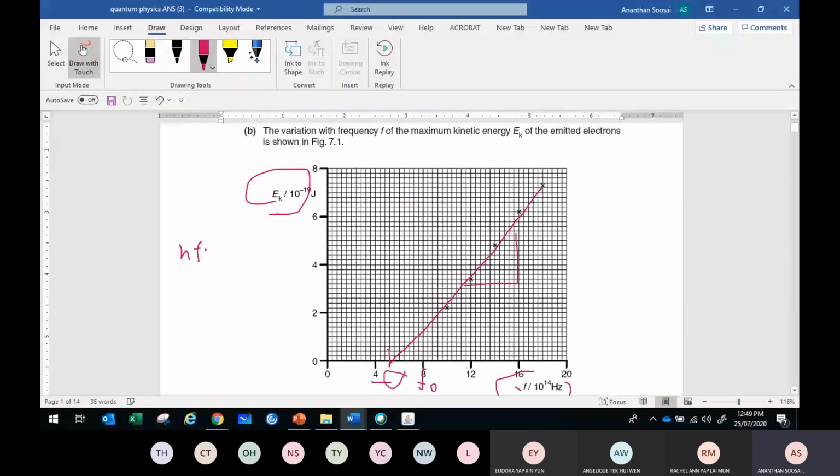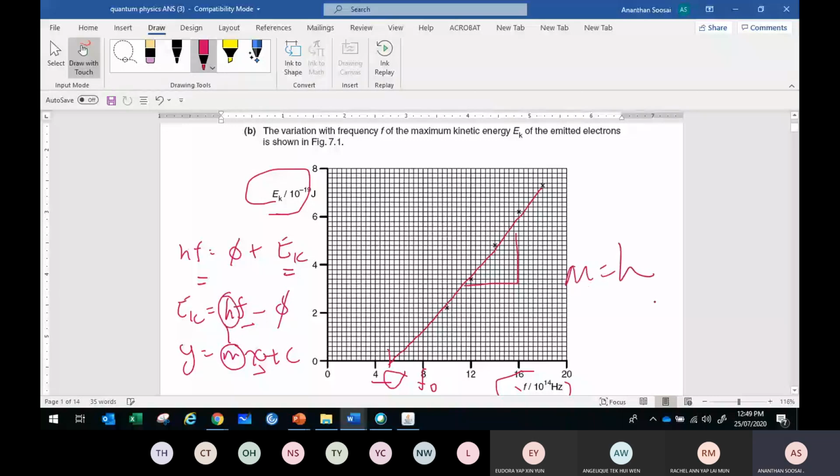So HF equals work function plus EK. So they plot EK versus frequency. So you rearrange, EK equals what? HF minus work function. So y equals mx plus c. Your x is your F. So your gradient is going to be your H. So find the gradient. That's your Planck constant.